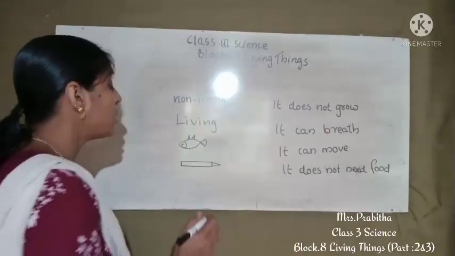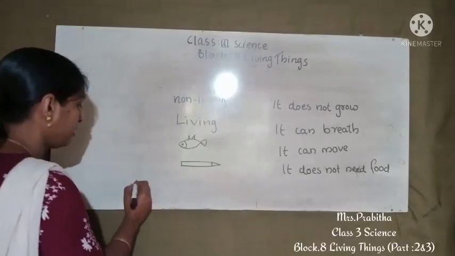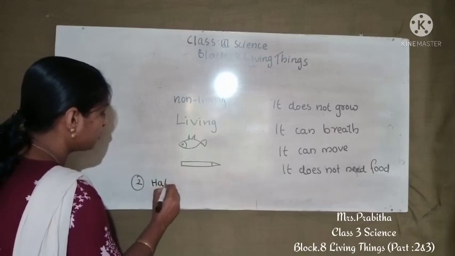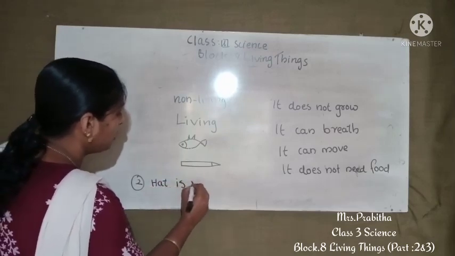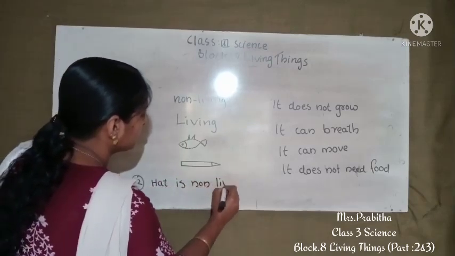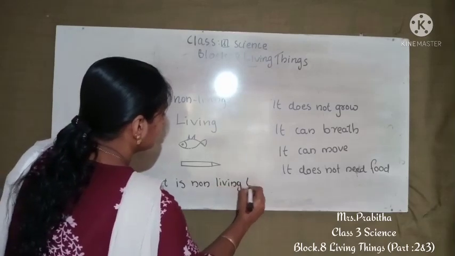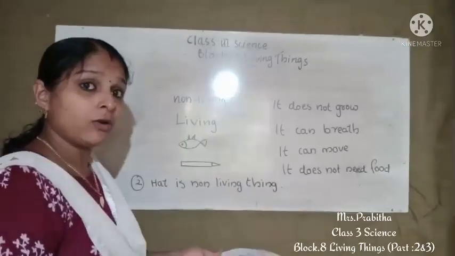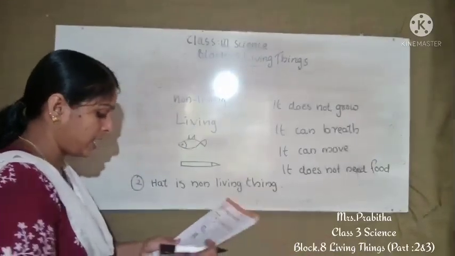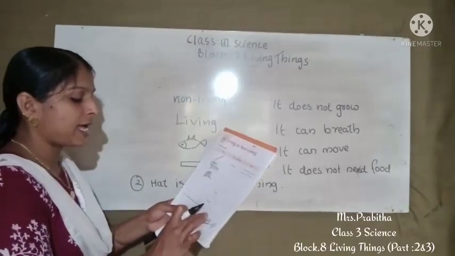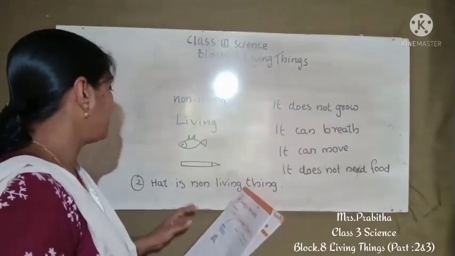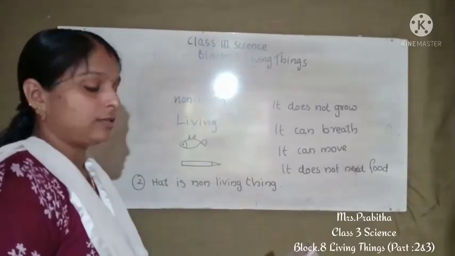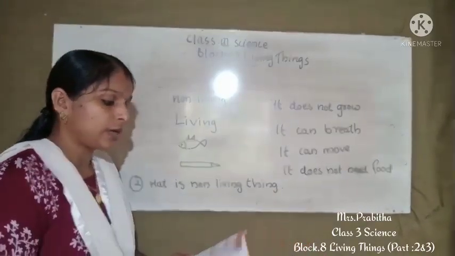Yes, hat is a non-living thing. So you can write: hat is a non-living thing and the other two are living things. Okay, like that way also you can write. So circle the odd one out. Hat is the odd one because hat is a non-living thing. Or it cannot grow. Anything you can write. So this is the way only you have to complete S2.